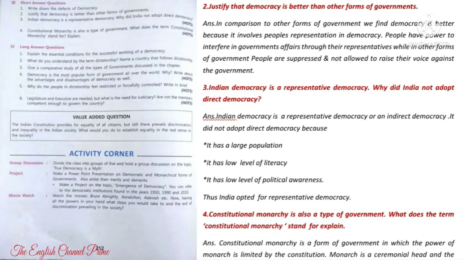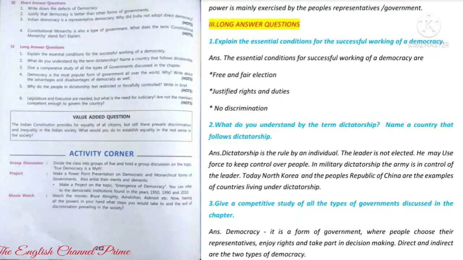Fourth question: constitutional monarchy is also a type of government. What does the term constitutional monarchy stand for? Explain. Answer: constitutional monarchy is a form of government in which the power of the monarch is limited by the constitution. The monarch is a ceremonial head and the power is mainly exercised by the people's representatives or the government. Done, children? Now the fourth main, long answer questions.